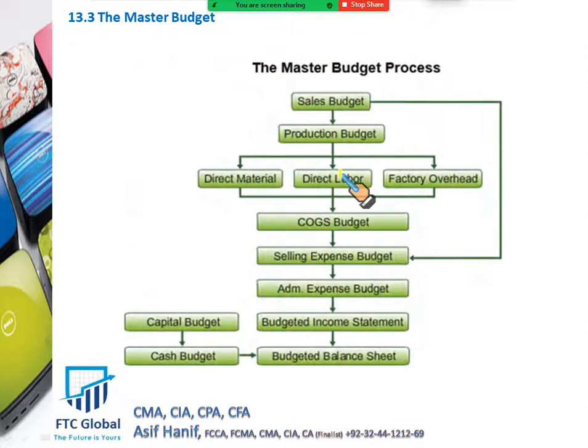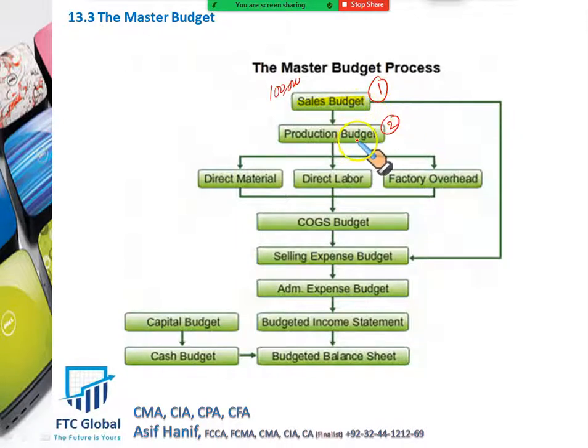But you need to learn that it all starts from the sales budget. The first budget we draw, the first budget we set up, is the sales budget. This is important to learn. The sales budget is the starting point. Based upon sales, let's say I want to sell 100,000 units and I have some units in finished goods, keeping this in mind, how many units should I produce? So the sales budget becomes the foundation of your production budget. The first budget you draw is the sales budget, the second budget you draw is the production budget.